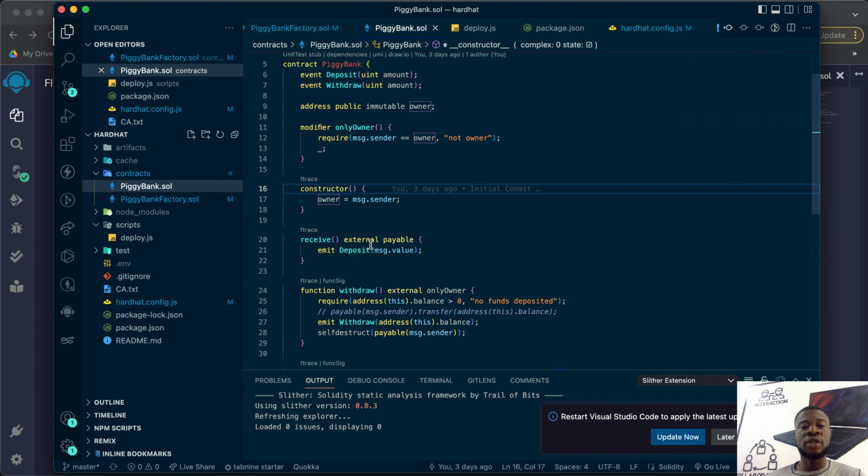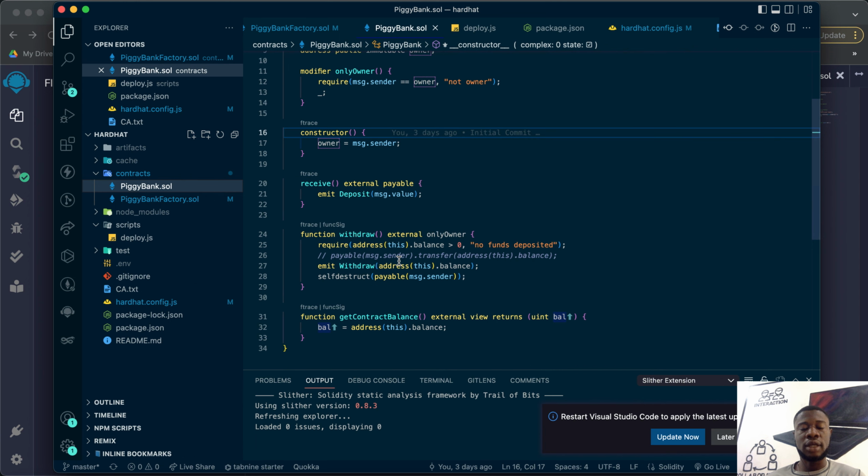And I created a receive function that receives money. This receive function enables people to send ether to this contract. That's why it's called external payable receive. Whenever money comes here, it emits the deposit event, so it emits that money has entered.